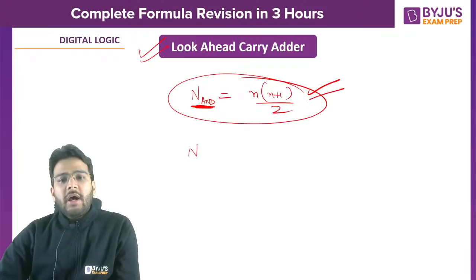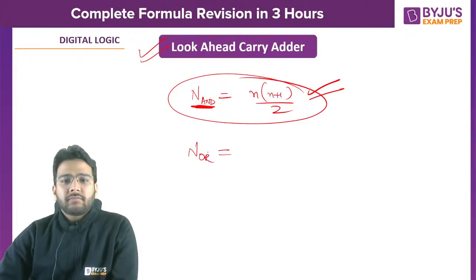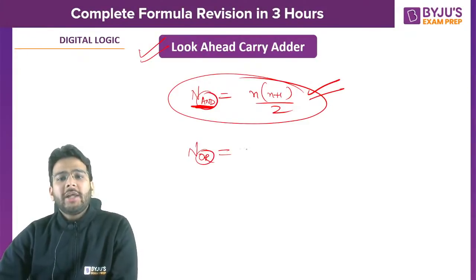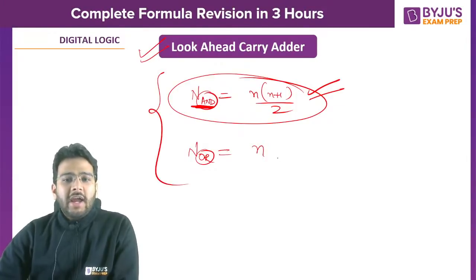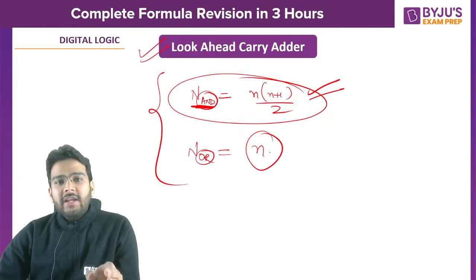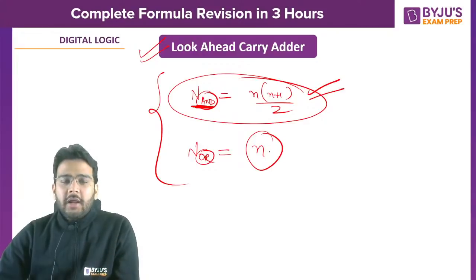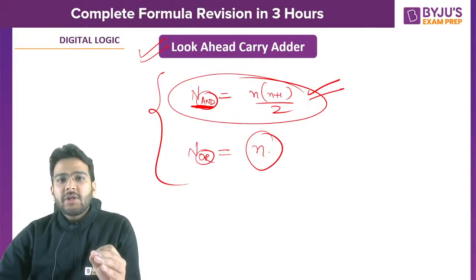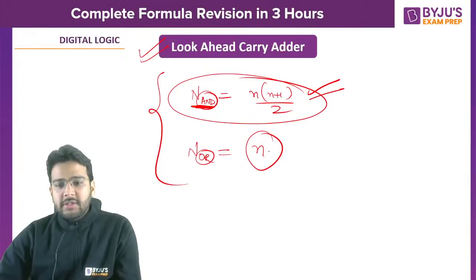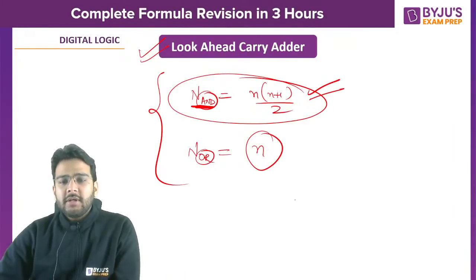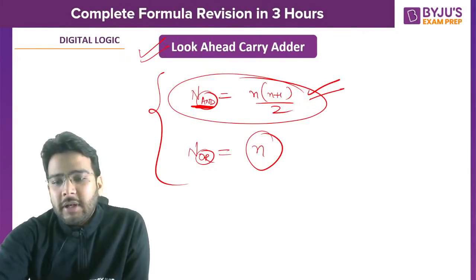And what about the number of OR gates? That is just n, where n is the number of bits we are adding between two numbers. That means n is the number of bits, right?